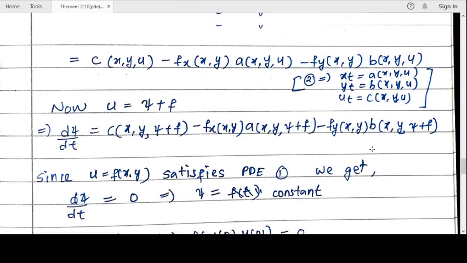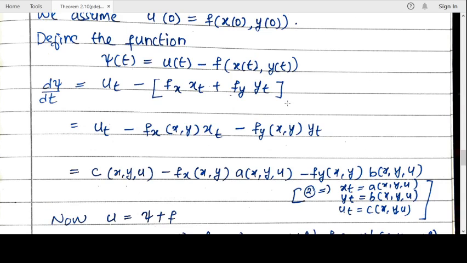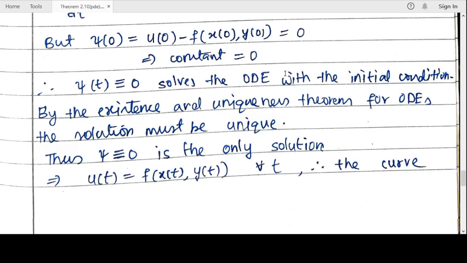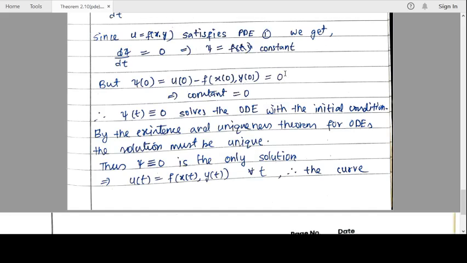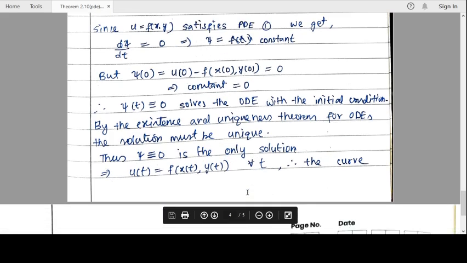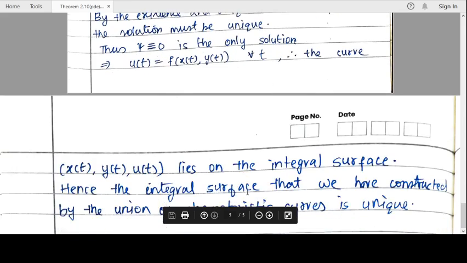Now if psi is identically 0, what we are getting is u of t equal to f of (x of t, y of t) for all t. So whatever be the value of t, u of t takes this value. It means that the characteristic curve remains on the surface even as t increases.